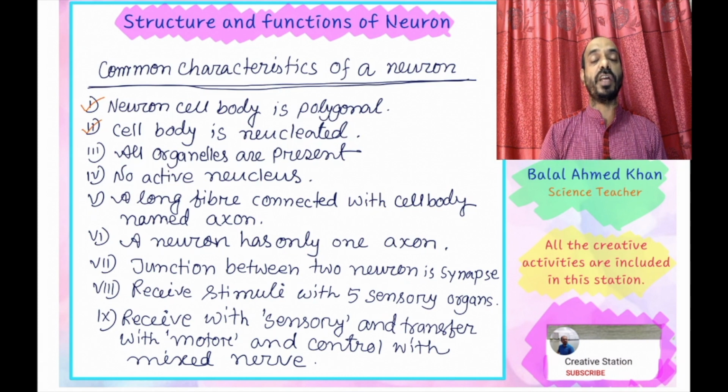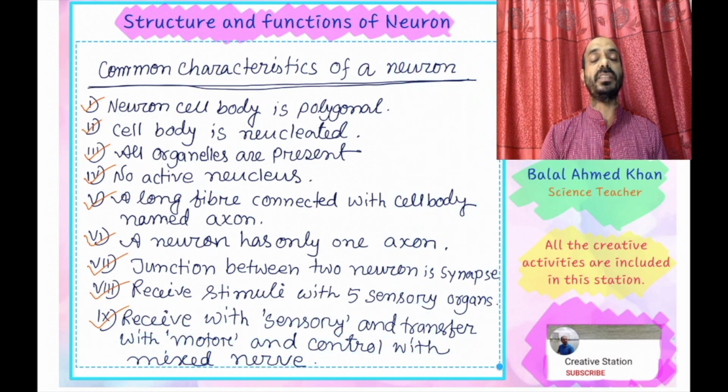The sensory neuron transfers messages to the brain, and the brain acts as a mixed nerve and transfers the information or messages with the help of the motor nerve, and the motor effector organ implements all the motor activities. These are the common characteristics of a neuron, a special cell.